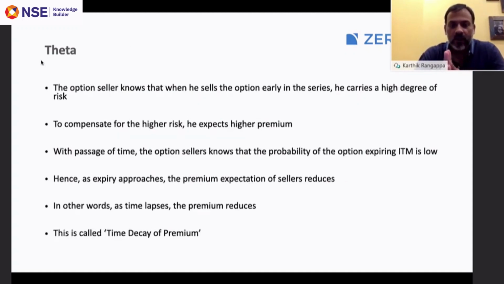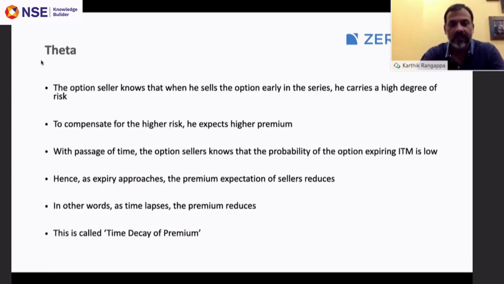The option seller knows that when he sells the option early in the series, he's taking a lot of risk because there is more time to expiry. Now, remember, whenever an option seller knows that his risk has increased, he wants additional compensation in terms of premium. He wants a higher premium. Only if you offer him a higher premium will he sell that option to you.